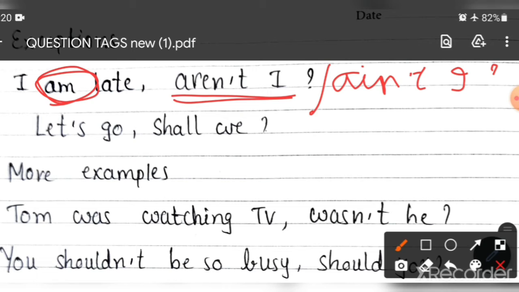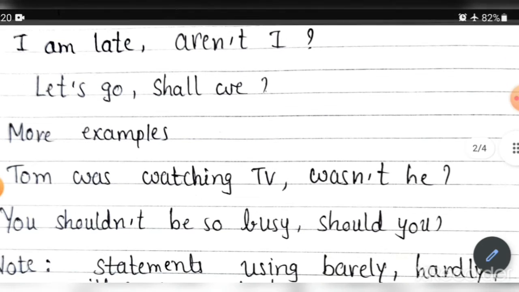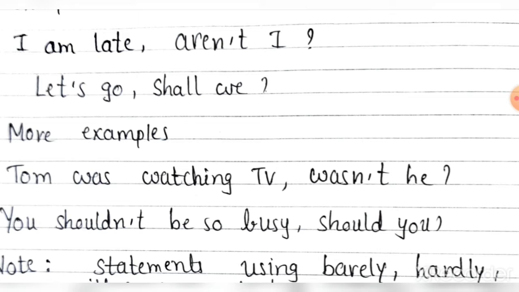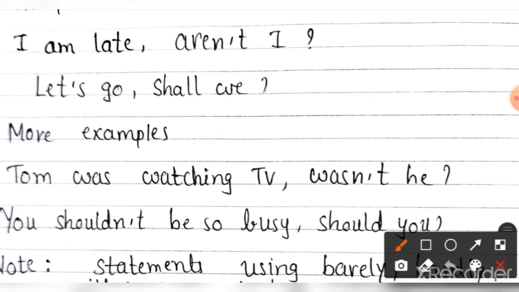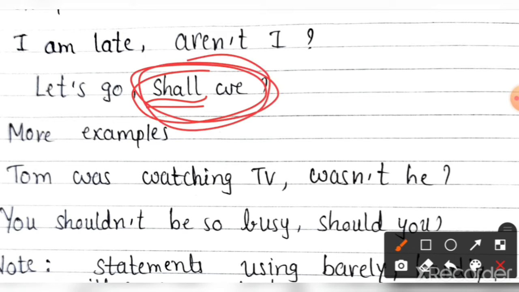Clear? Then whenever you find sentences with let, what will be the question tag? Here no auxiliary verb is given. What to do? So for let sentences, you will use shall. Let's go, shall we? Here that rule will not work. Okay, the rule that if it is positive then make it negative, and if negative then make it positive, in let sentences it will not work. Directly you will write shall we. In let's sentences, what will you write? Shall we. This is the uniform answer for let's sentences. Clear?